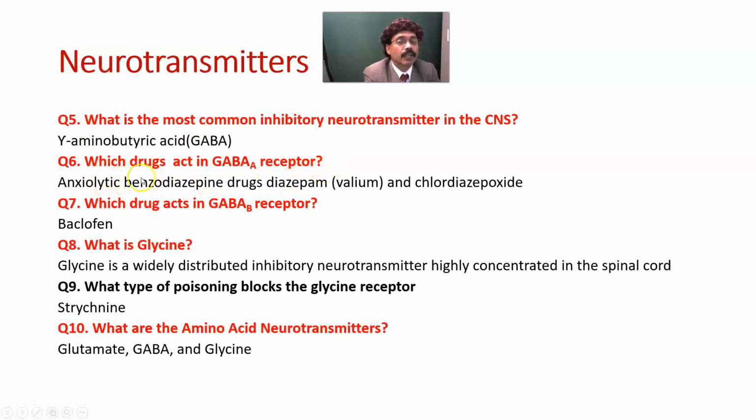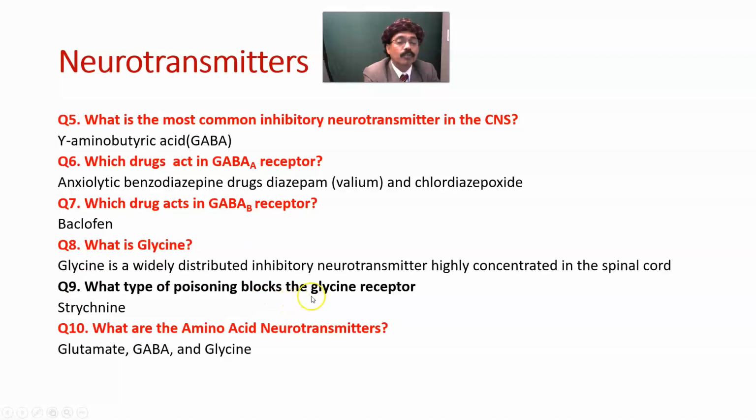These are the anxiolytic benzodiazepine drugs like diazepam, Valium, or chlordiazepoxide. These are the anti-anxiety drugs. The drugs act on GABA A receptors. Which drug acts on the GABA B receptor? Baclofen, an antispasmodic medication.